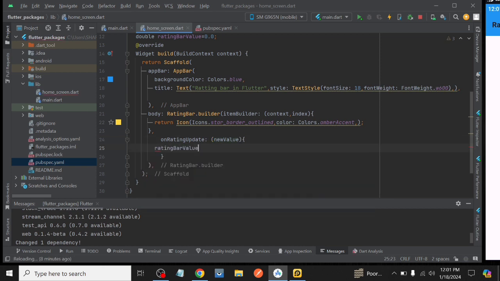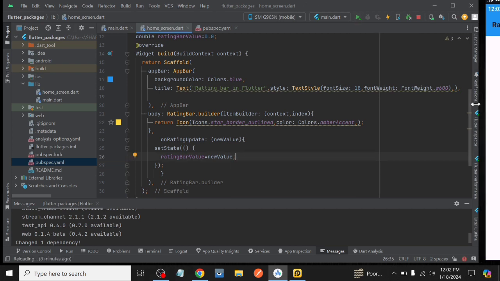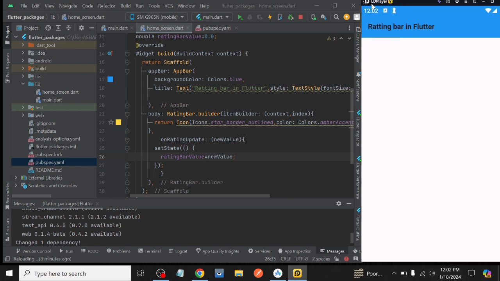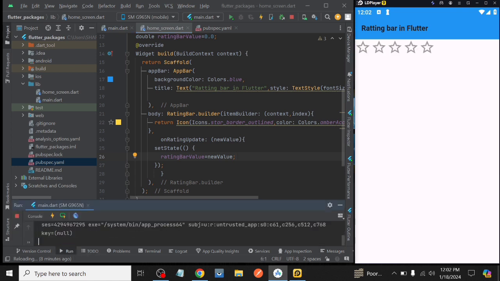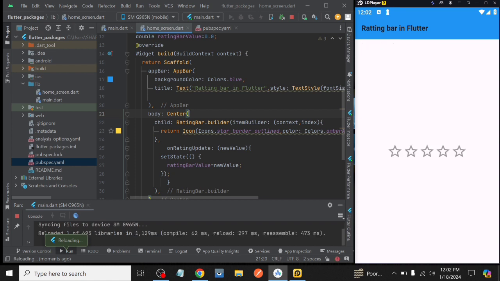and assign it to our on rating update as local variable, which we declare inside on rating update with the name of new value. After set state, we run our project after resizing our screen size and see our project is working. We wrap our rating bar.builder with center widget.